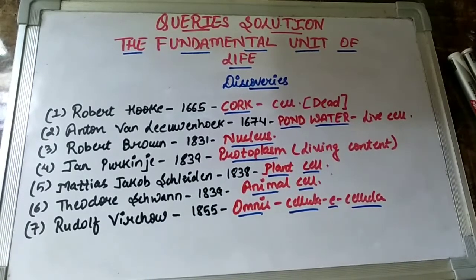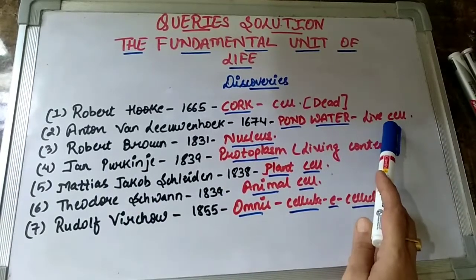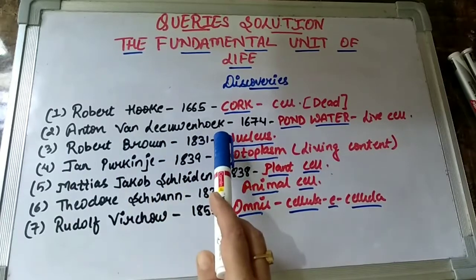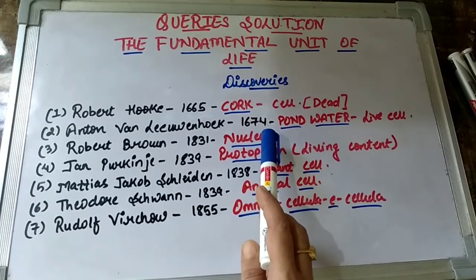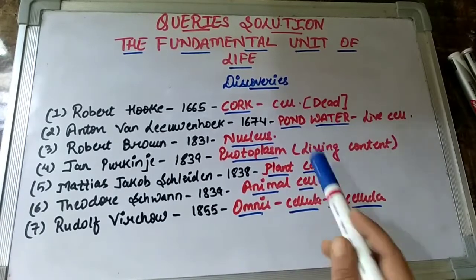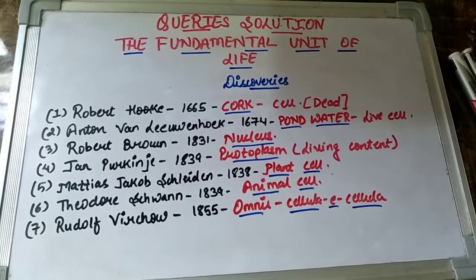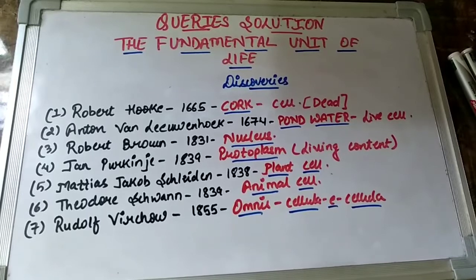Then who discovered the first live cell? The discovery of the first live cell goes back to the scientist Anton van Leeuwenhoek. In the year 1674, what did Leeuwenhoek do? He observed a drop of pond water. Now we know that in a drop of pond water there will be many microorganisms that we can see.